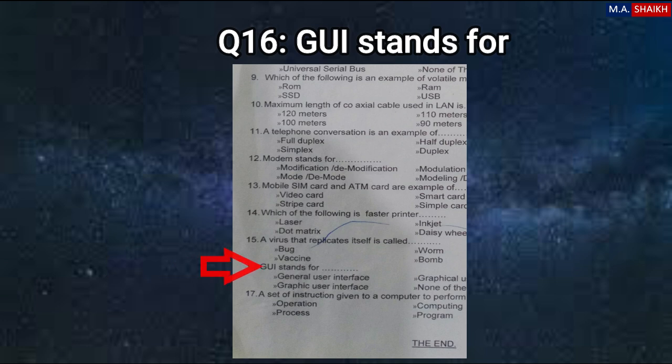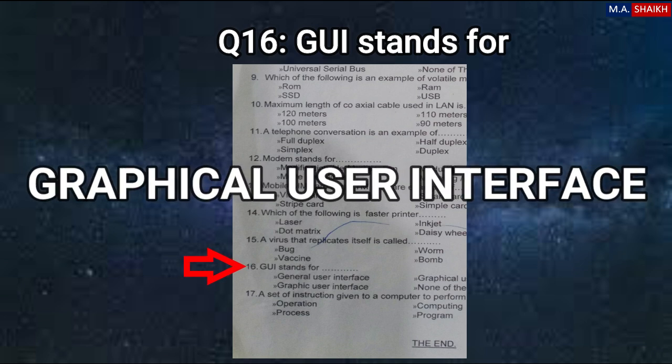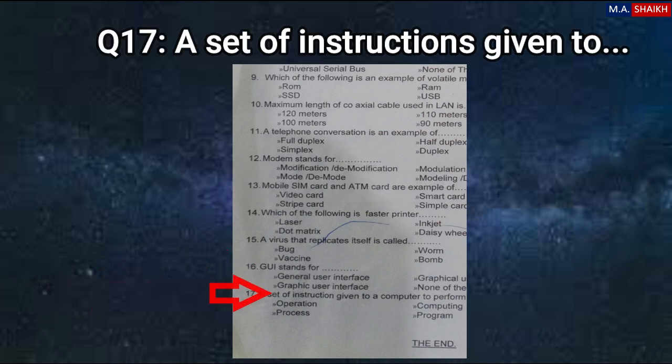Question number 16 is GUI stands for graphical user interface. Second option is correct. Graphical user interface. Graphical user interface means this is the place where we can talk with the computer, means there is a communication, there is an interaction between user and computer. This is called interface. Question number 17 is a set of instructions given to a computer to perform a specific task is called program. Fourth option is program. This is the correct option.